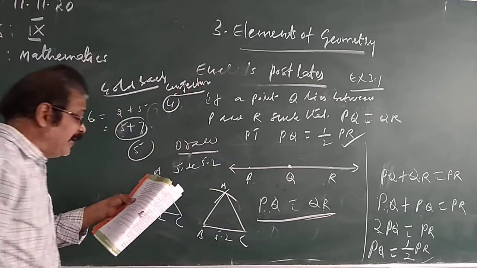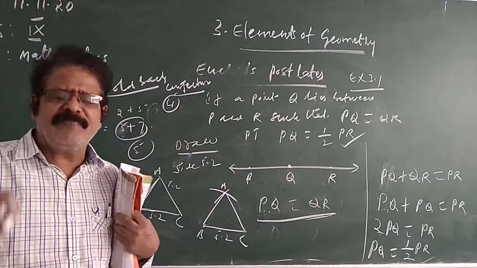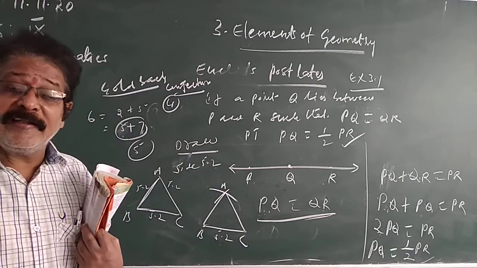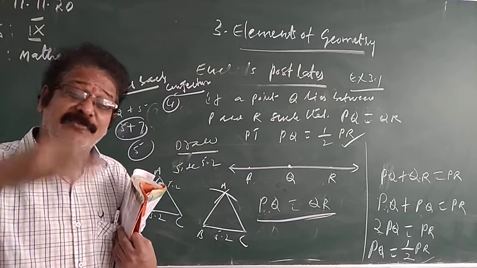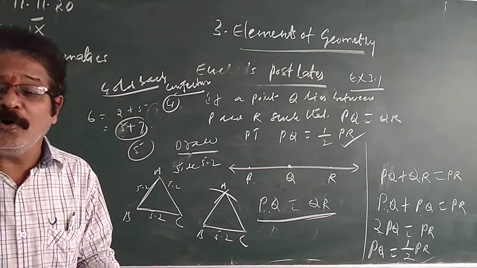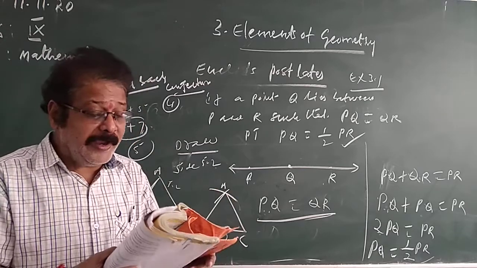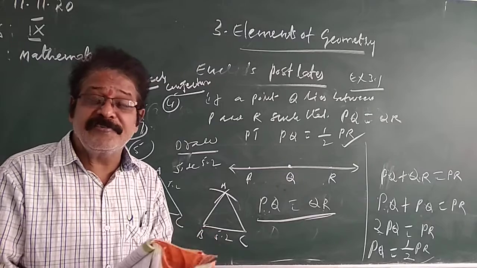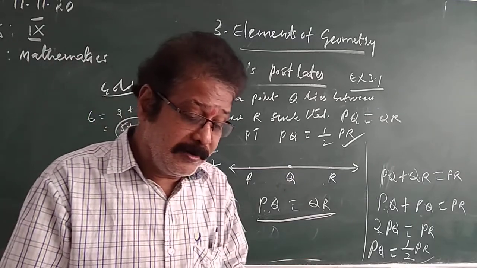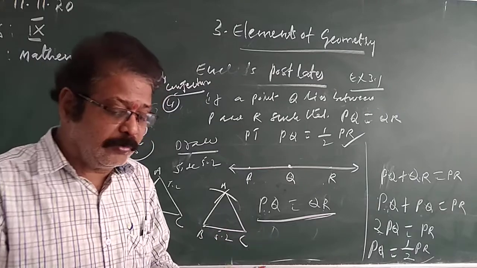Goldbach conjecture means any even number greater than 4, whatever even number you take, that should be greater than 4, can be written as the sum of two primes. That is a conjecture. It is stated by the mathematician Goldbach. A conjecture that is proved to be true is called a theorem.